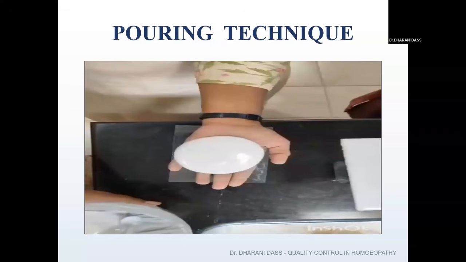but the disadvantage is that we can't get a uniform coating. Uniform thickness of the silica gel won't be there on the glass plate. At one end it can be thicker, and at the other end it can be thinner. So this is a disadvantage in the case of the pouring technique.